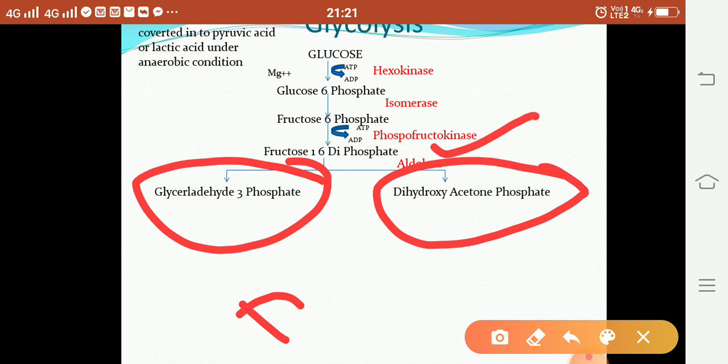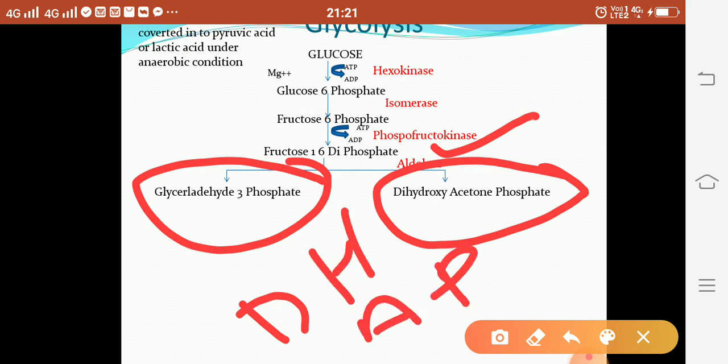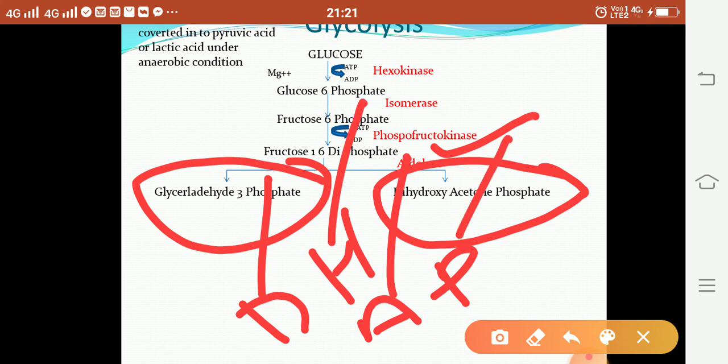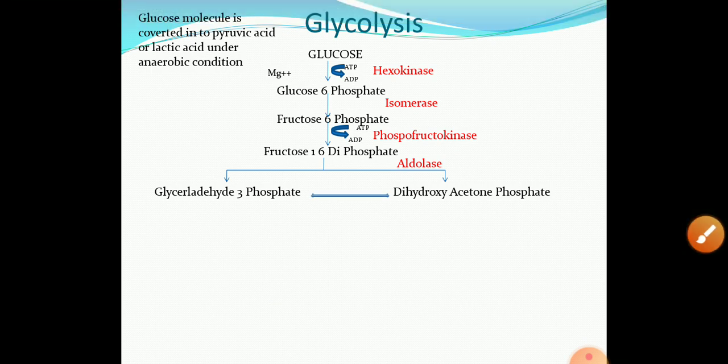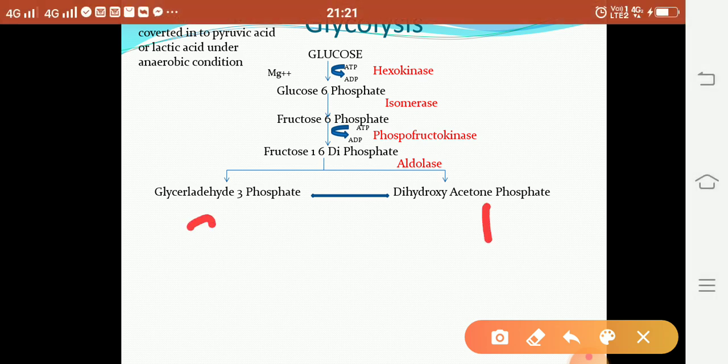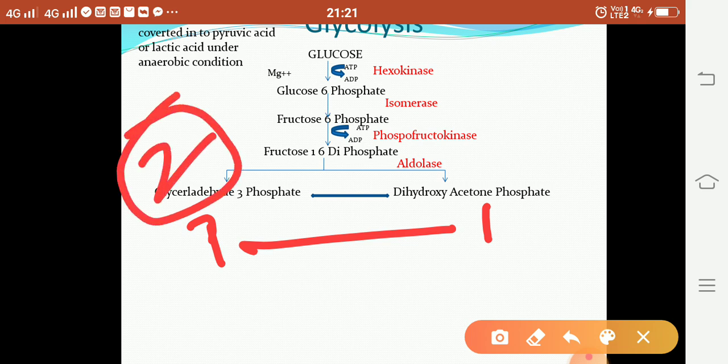Dihydroxyacetone phosphate is also called DHAP: D for di, H for hydroxy, A for acetone, P for phosphate. Then in the next step, dihydroxyacetone phosphate and glyceraldehyde 3-phosphate interconvert with each other to form two molecules of glyceraldehyde 3-phosphate.